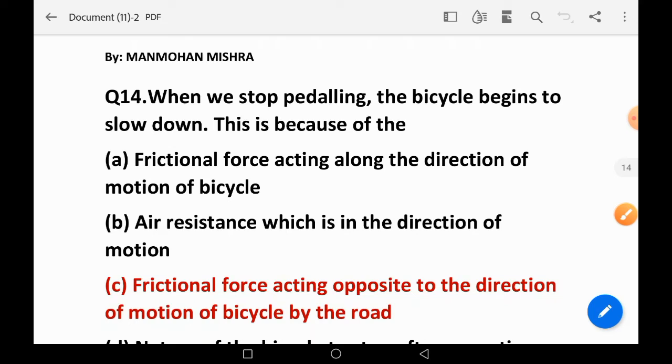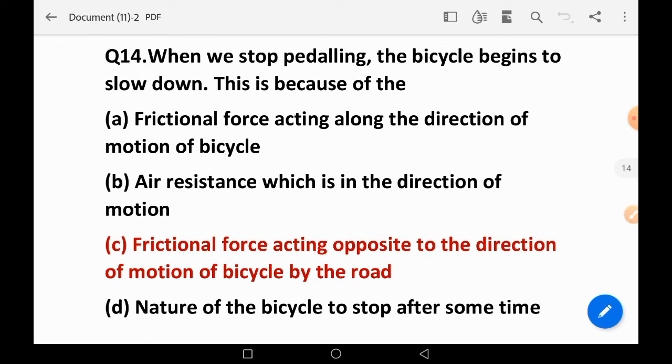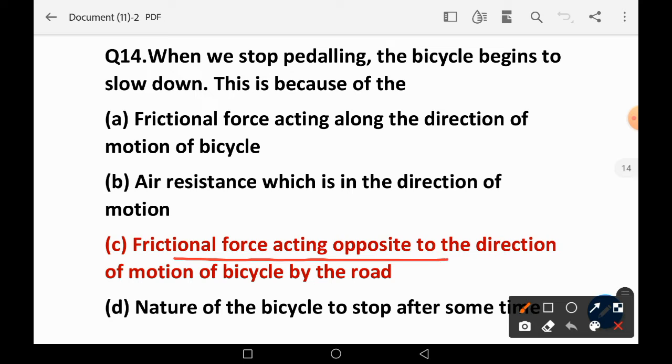Question number 14. When we stop paddling, the bicycle begins to slow down. This is because of: frictional force acting along the direction of motion of the bicycle, air resistance in the direction of motion, frictional force acting opposite to the direction of motion of the bicycle. Friction force always acting opposite to the direction of motion is right.